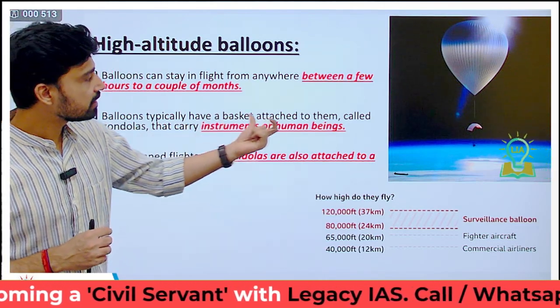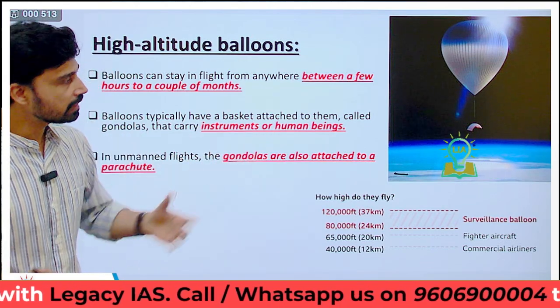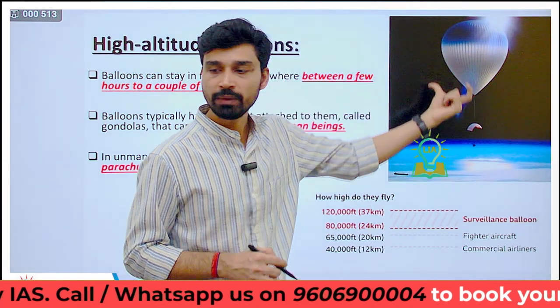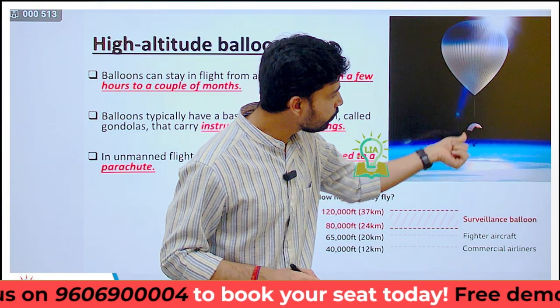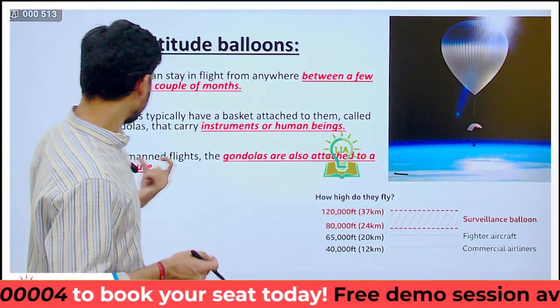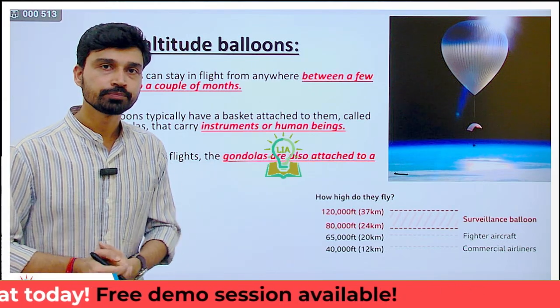Balloons typically have a basket attached to them called a gondola that carries instruments or human beings. For example, if you look at the structure here, this is the main balloon that is carrying the payloads in the upper atmosphere, and attached to it you have the gondolas. In unmanned flights, the gondolas are also attached to a parachute.